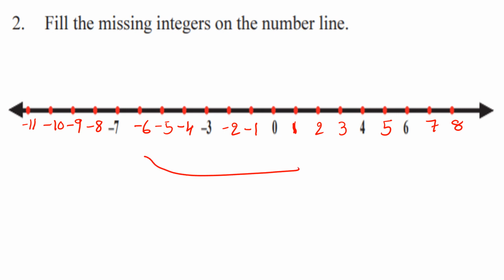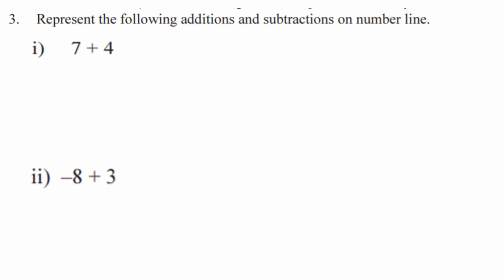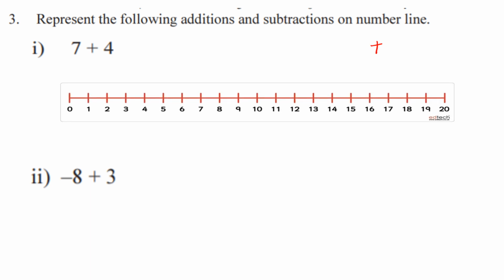Let us see one more picture. Question number 3. Represent the following additions and subtractions on the number line. So we remember these points when we are adding integers on the number line. Plus of plus equals right. That means when we add a positive integer, we take right on the number line. When we add a negative integer, we take left on the number line.